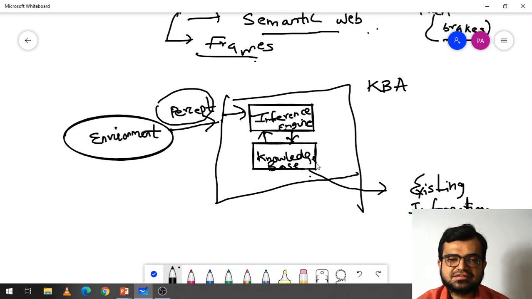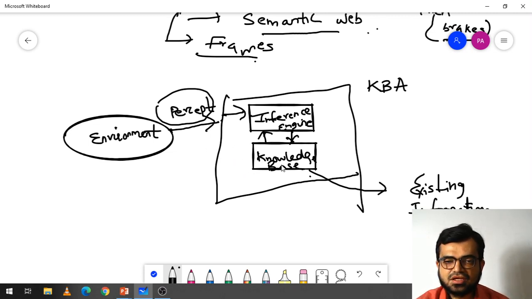For example, in the automated car, the set of instructions the car has to perform to drive from location A to B is provided by the knowledge base.